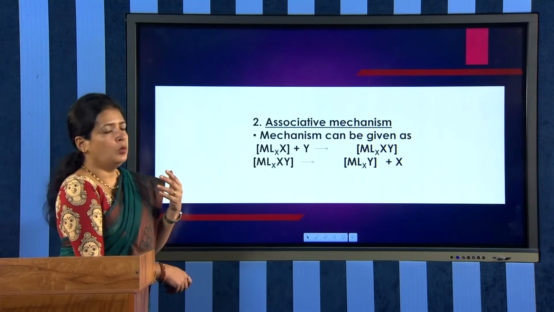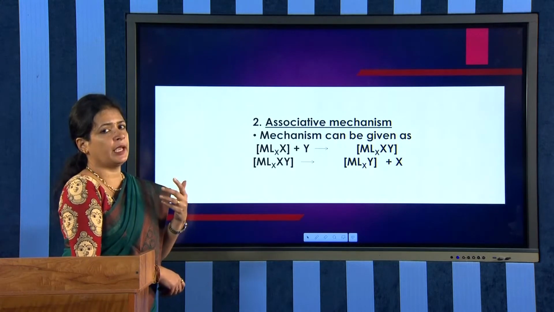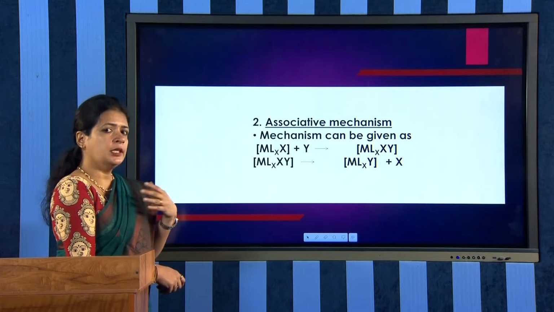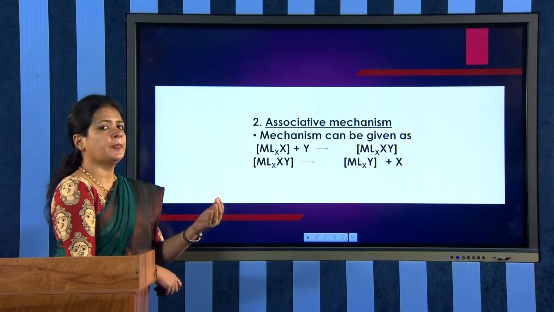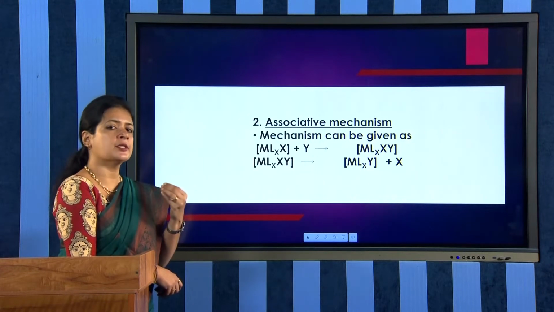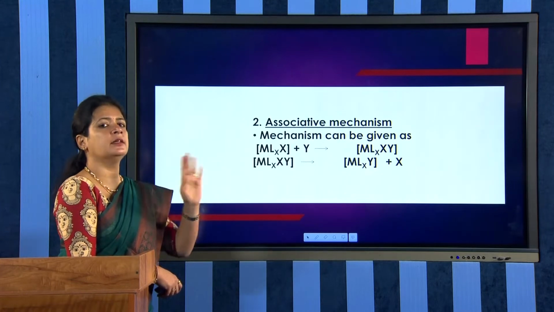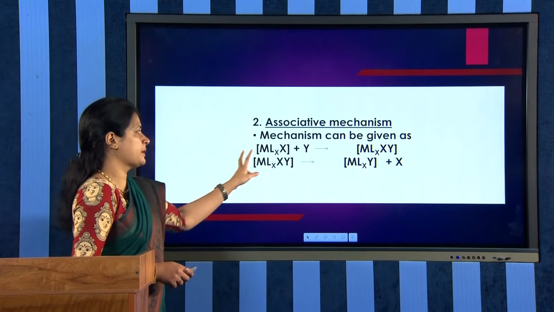Now moving to the next type of mechanism, the associative mechanism or SN2 mechanism. As the name suggests, here the association happens first, that is, the incoming ligand associates with the starting complex, and then only the dissociative step happens. The mechanism can be generally represented like this.